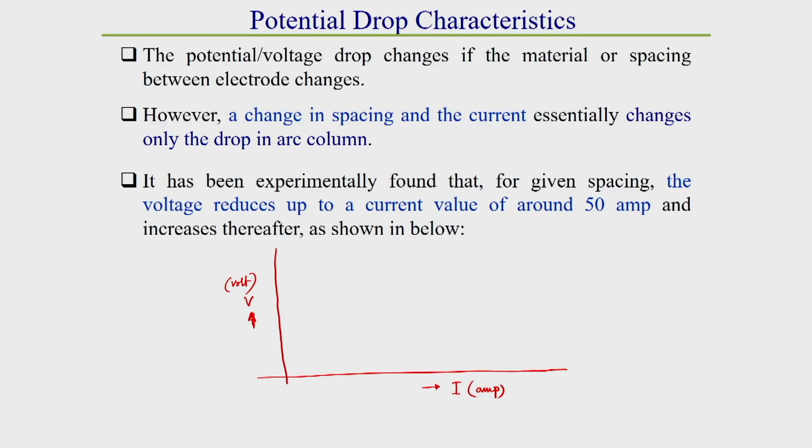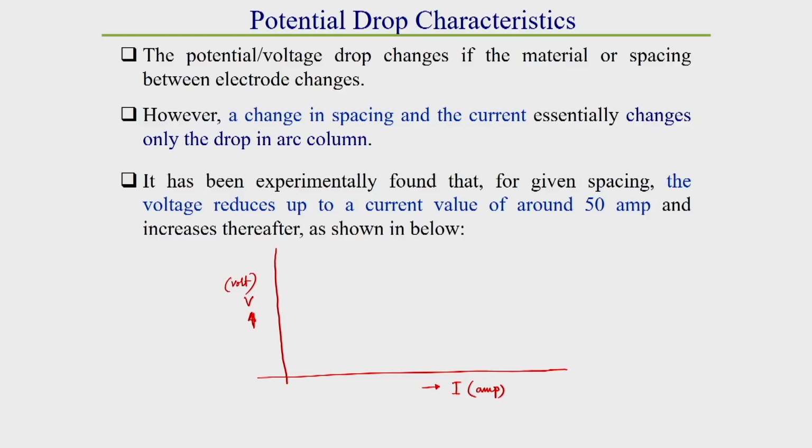First of all, we will see that the potential or voltage drop changes if the material or spacing between the electrodes changes. However, a change in spacing and current essentially changes only the drop in the arc column. So, one thing we should keep in mind is that this voltage drop changes if we change the current, and that change occurs in the arc column only, not in the cathode drop region or anode drop region.